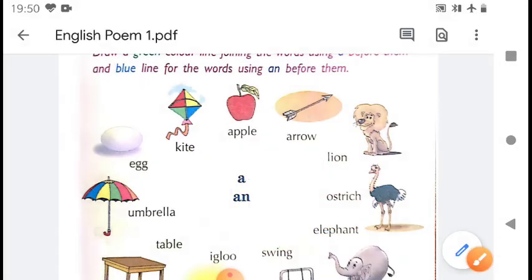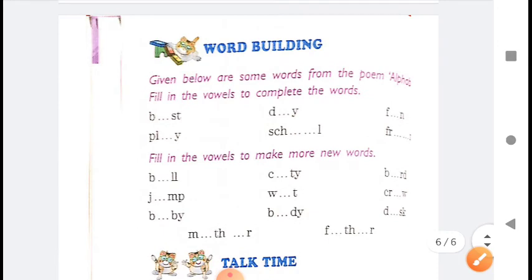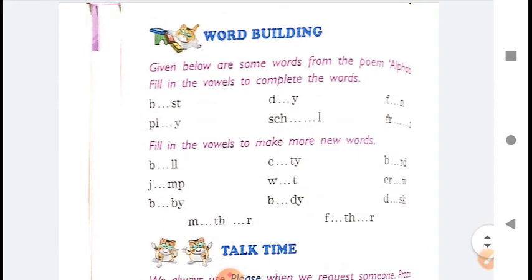Now the next exercise is word building. A and an was the grammar part. Now this is word building. Given below are some words from the poem Alphabet Song. Now fill in the vowels to complete the words.